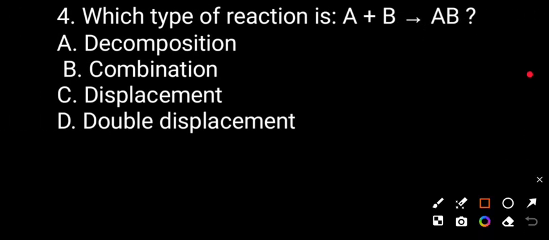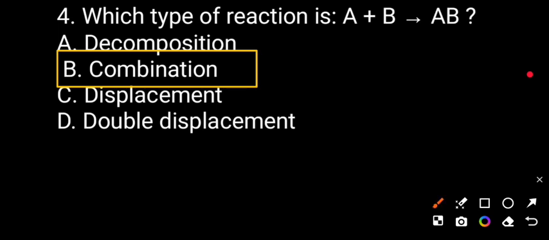Question number 4. Which type of reaction is A plus B equal to AB? Option A, decomposition reaction. Option B, combination reaction. Option C, displacement reaction. Option D, double displacement reaction. So that reaction is known as combination reaction. A and B react and combine to form AB, so that is known as a combination reaction.